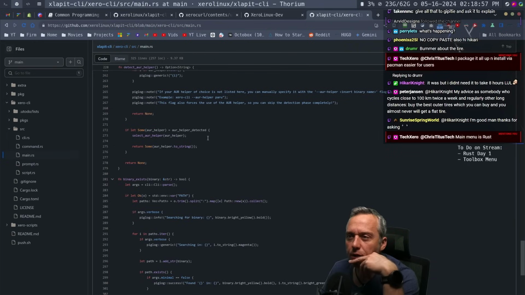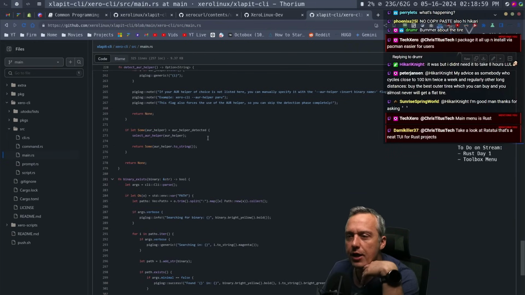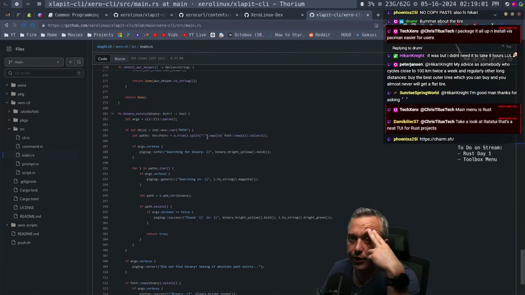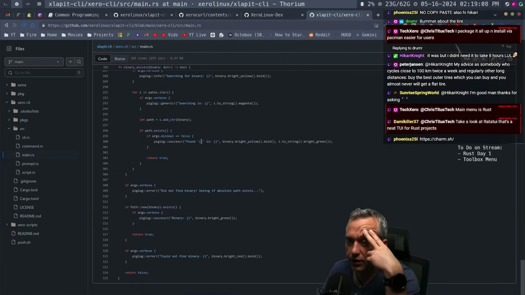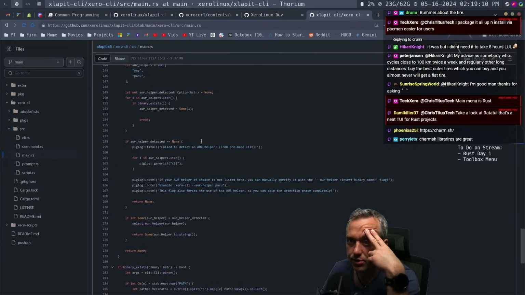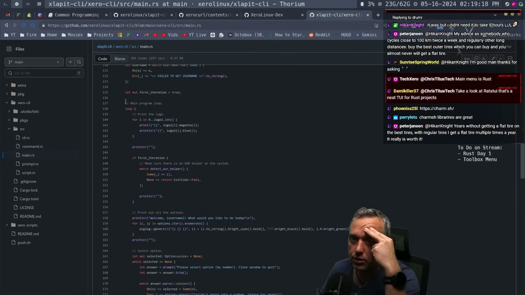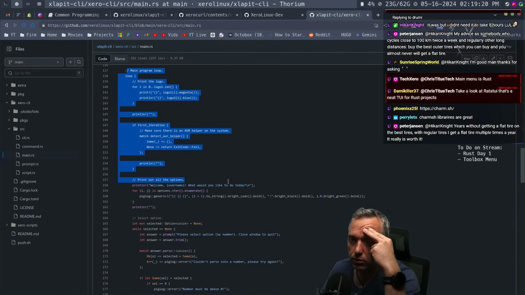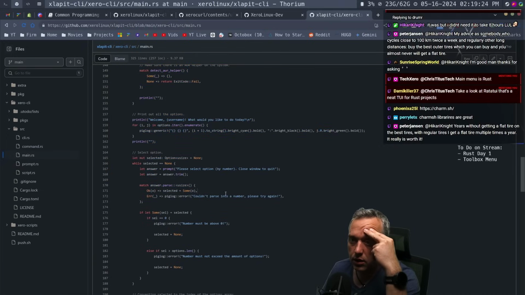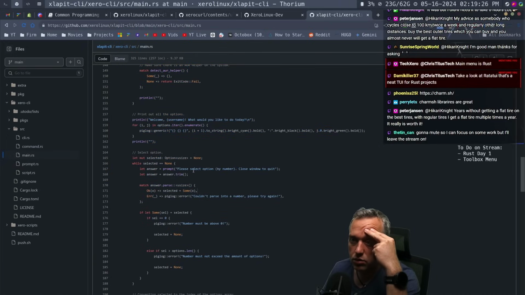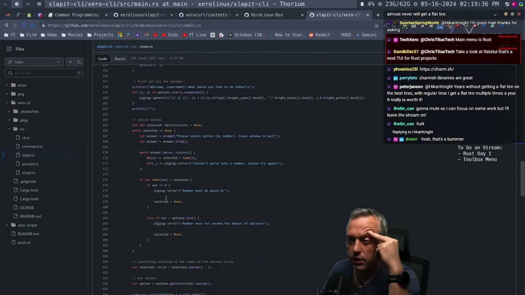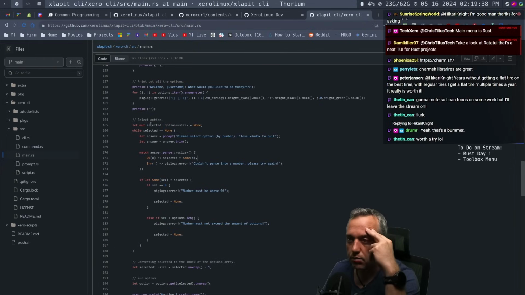And right now, I'm just kind of looking through. It's like, this is kind of interesting. Looking at libraries and just how he's doing his functions. Seeing if there's anything that I'm like, ooh, that's interesting. It gives me some ideas. So here's the main program loop right here. And then he's prompting the user, change this. And then we have the let mutable selected.